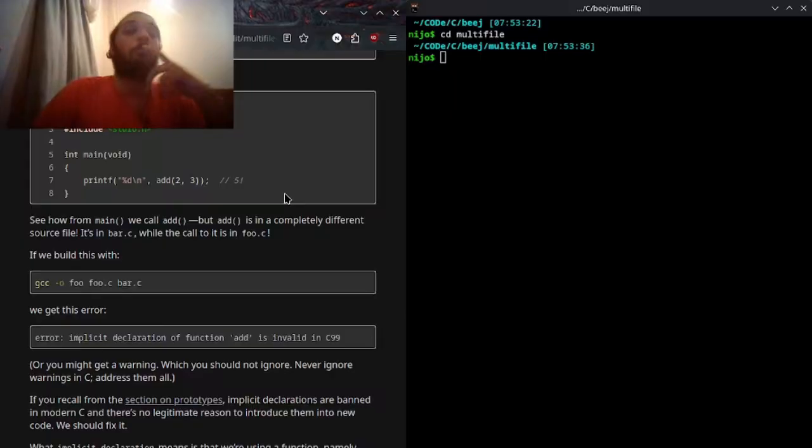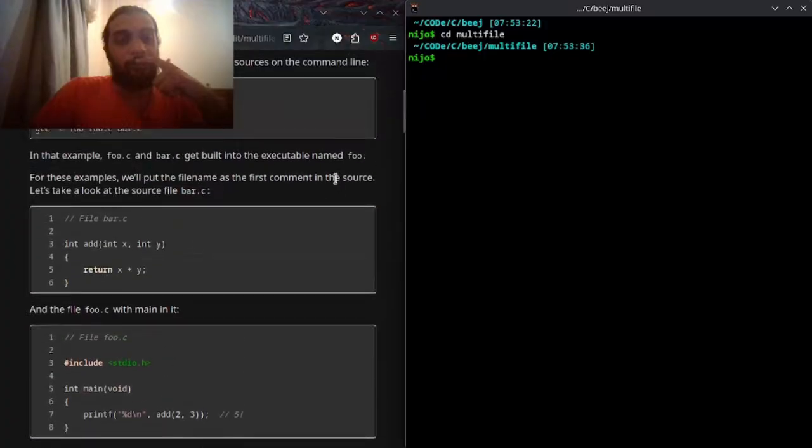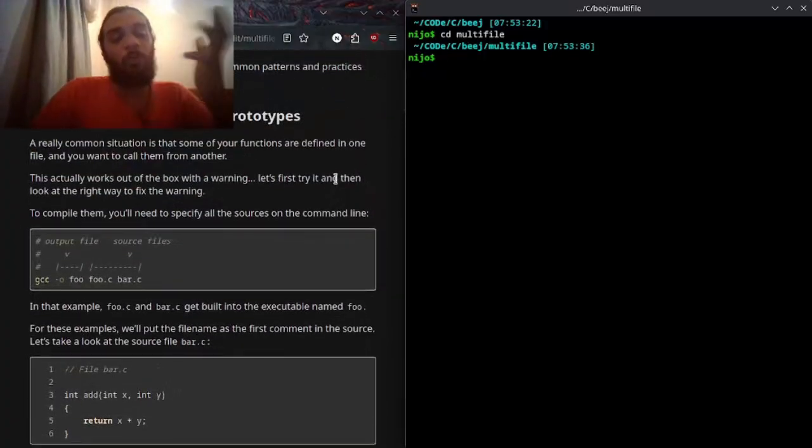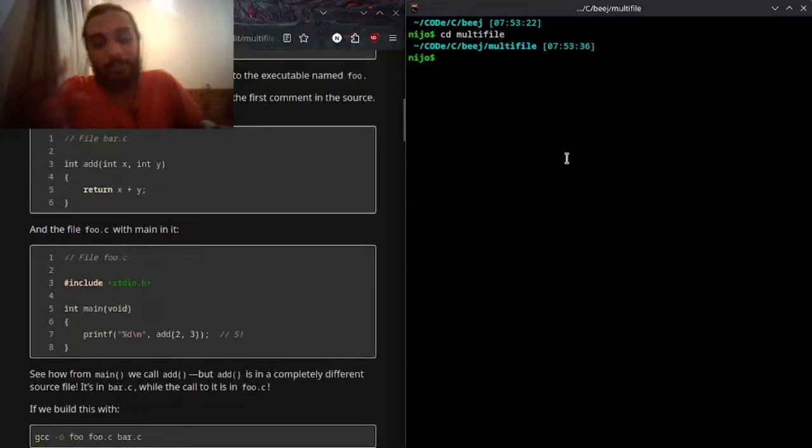Address them all. Okay, that's a good tip. Yeah, don't ignore warnings in C. Address them all. So I wonder why he started with this first. For a moment, I was thinking that he wouldn't talk about the source files, but he does. So let's create the source files first.